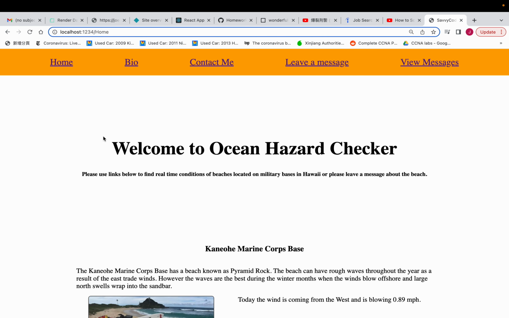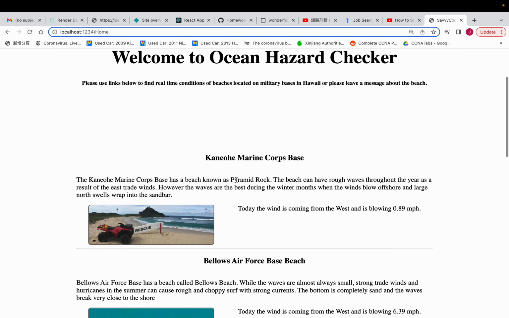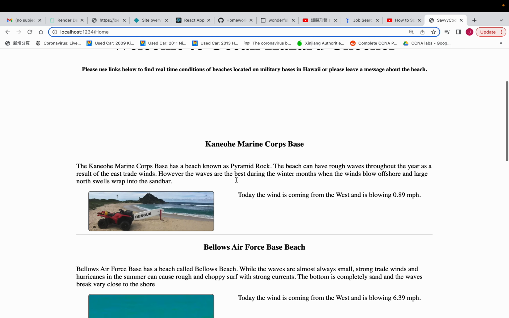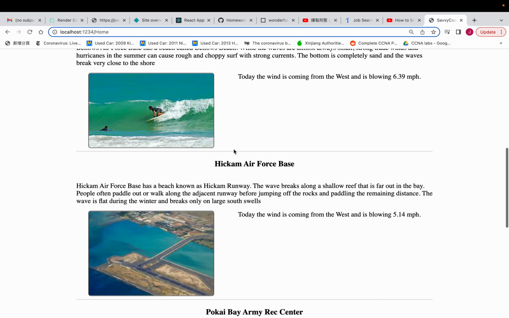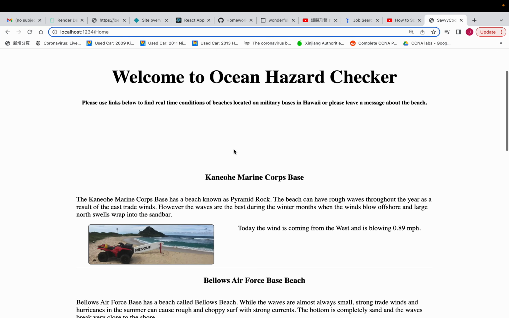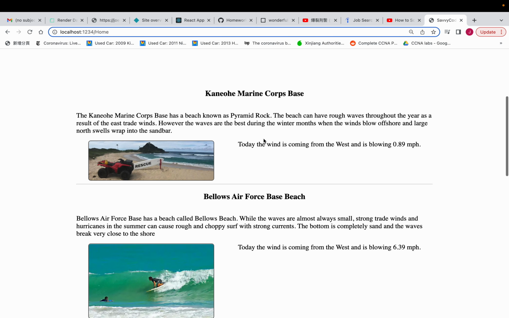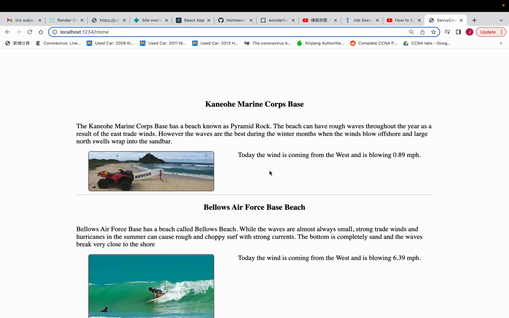So this is my landing page, the home page. There's a quick description of how to use this application, and then a description of the 5 military bases here in Hawaii that are located on beaches. There's a brief description of each beach, and also information that I pulled from the weather API that forecasts the wind direction as well as the strength of the wind.